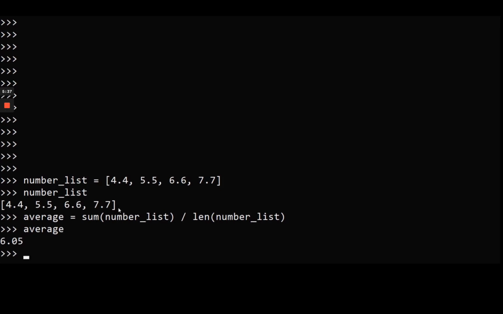Okay, so you can see with Python, you can go quite fast, and just with a few lines of code, you can compute the average of a list. Alright, and that's the end of this first section for the Python Basics Level 1.